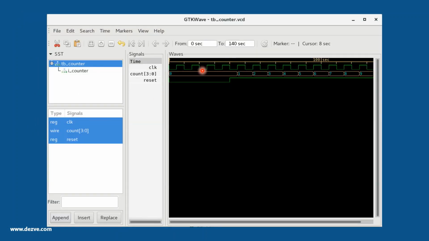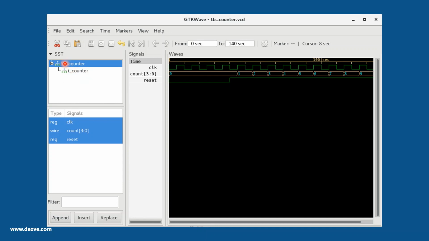What we have tried to do here is, in the first window section which I am highlighting, this is a hierarchy window in which you can see that TB counter is the top level of our simulation, and in it we have instantiated a counter. So this I counter is the instantiation of that.